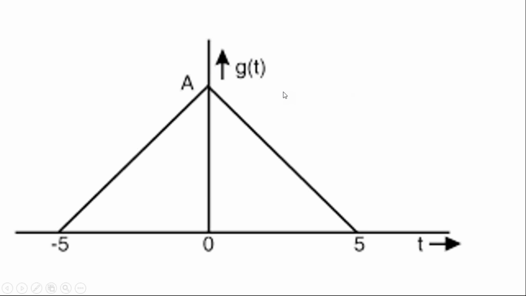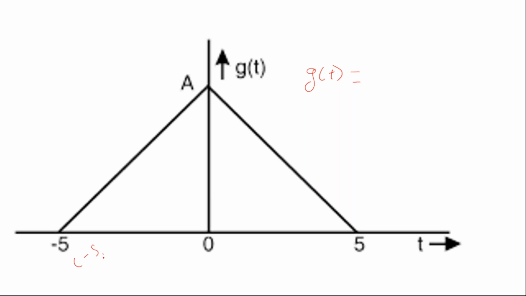That means what you have to do. Always remember, most of the time you will get problems like this only in the form of waveforms. So for that, you have to convert this waveform to a mathematical equation. That means you need to write the equation for g of t. To write the equation for g of t, first you need to identify the coordinates here.